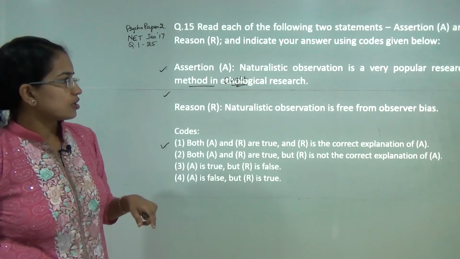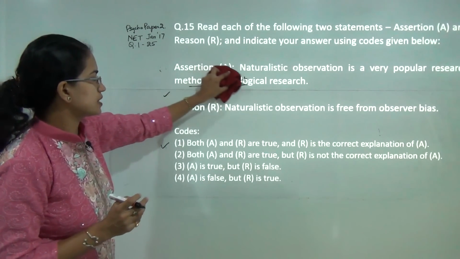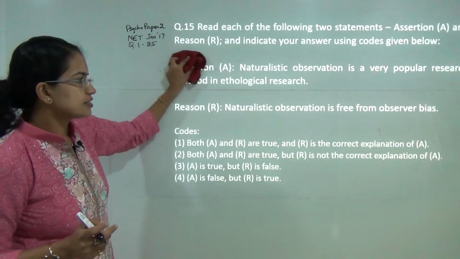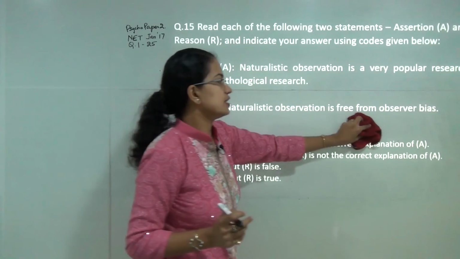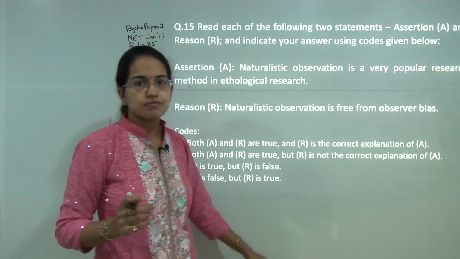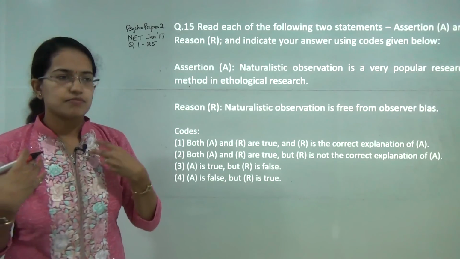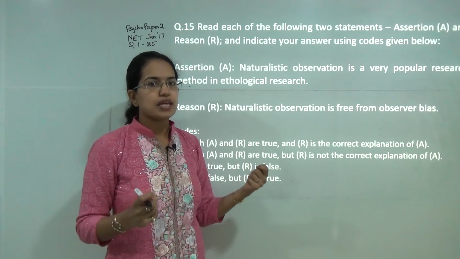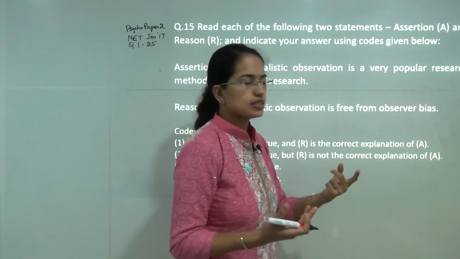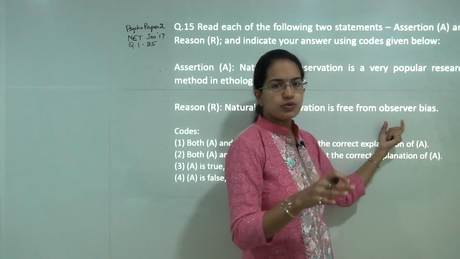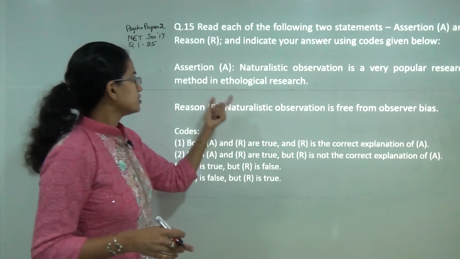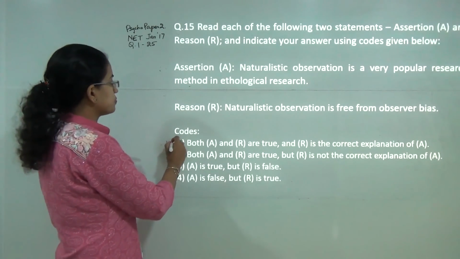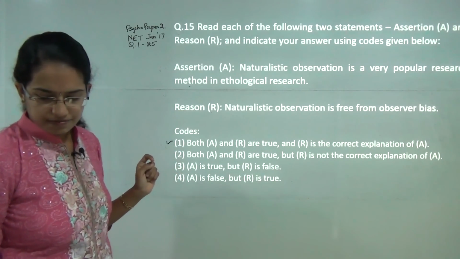Next, naturalistic observation is a very popular research method in ethological research where you are focusing on animals, and this is because this observation method is free from observation biasness. Because for example, if I am studying animals in a general surrounding, I cannot manipulate their behavior, so I cannot have my personal biasness overruling the observation effect. So both assertion and reason are correct, and reason explains the assertion correctly. So 1 would be the correct answer here.